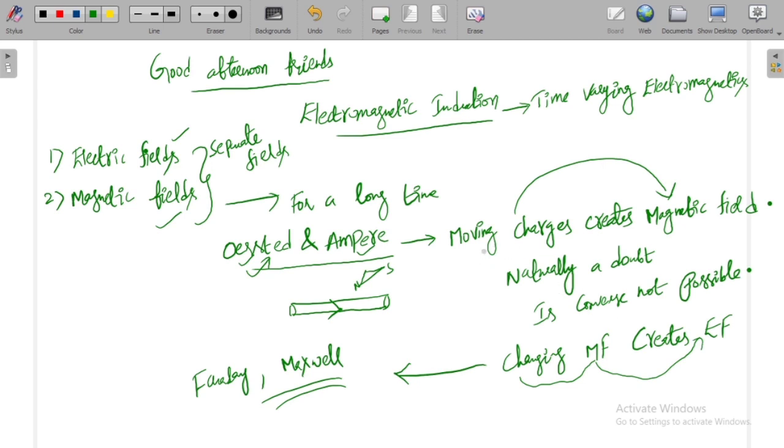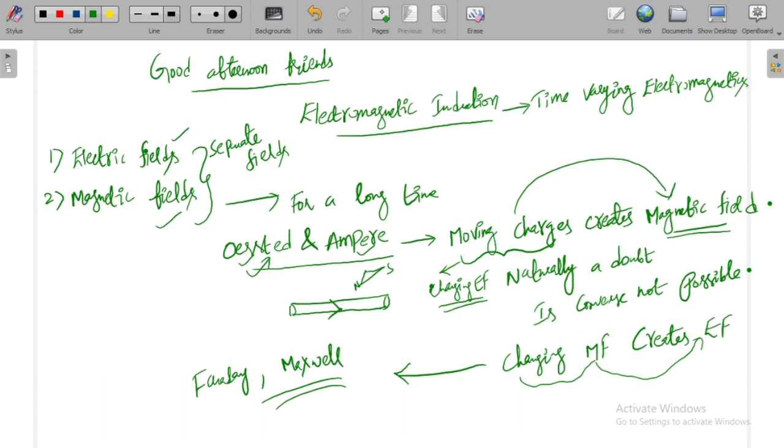Previously we understood that moving charges means the charges are moving from one place to another, so there will be a changing electric field. So moving charges always constitute a changing electric field. Now a change in electric field creates a magnetic field. In the universe it is also possible, and from the experiments of Faraday and Maxwell it is proved, that a changing magnetic field creates an electric field.